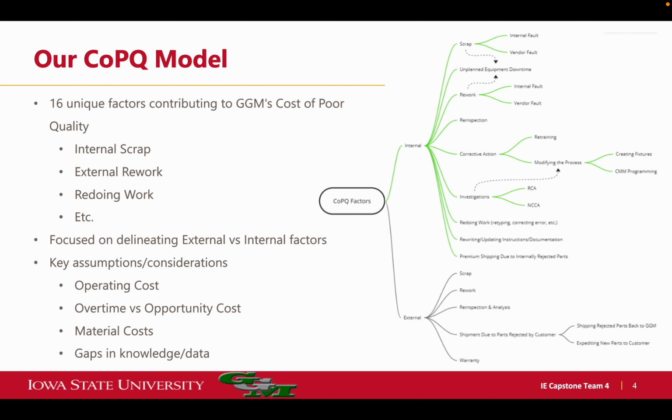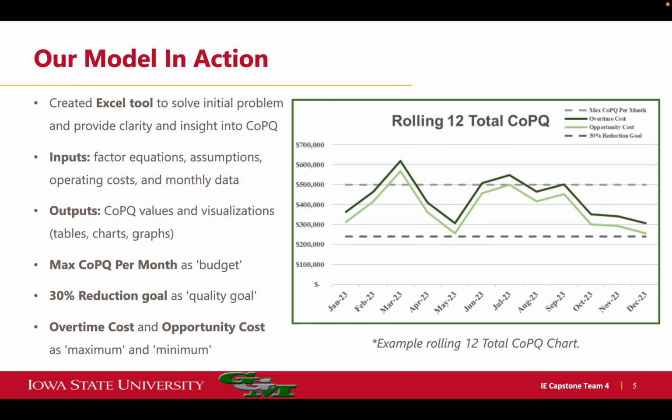There are also material costs. These were heavily estimated, but do provide important information for our model. Our model is not fully complete as of this presentation. We were not able to calculate some of the factors, but we still believe this model is useful for GGM. And if they wish to complete the factors, they can do so as well.